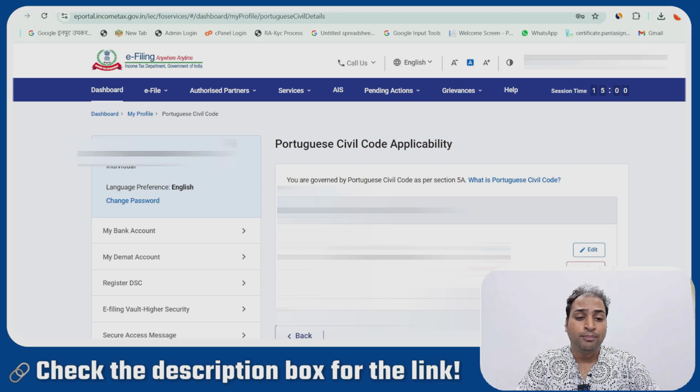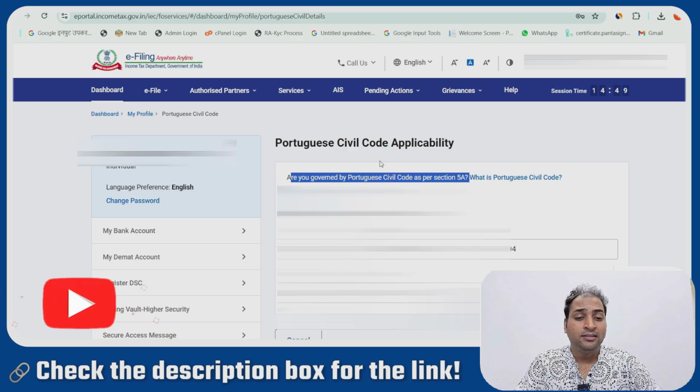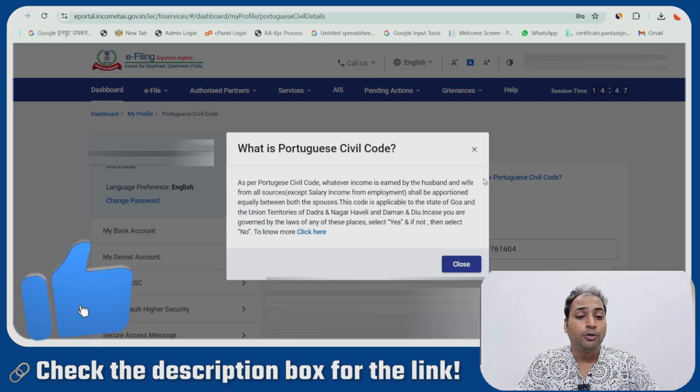In the Schedule Portuguese Code applicability, go to "Are you governed by the Portuguese Civil Code?" Yes, do it. Yes, add details: PAN number, Aadhaar number and the name. There is also a link for what is Schedule Portuguese Act.